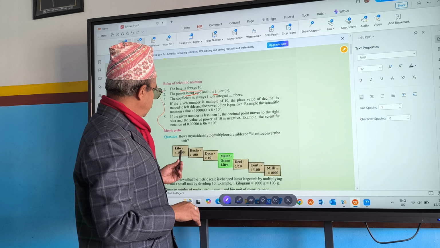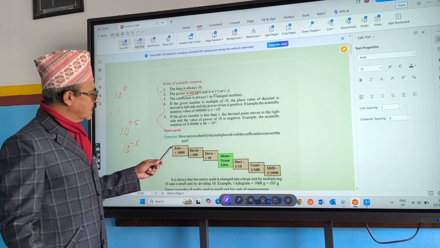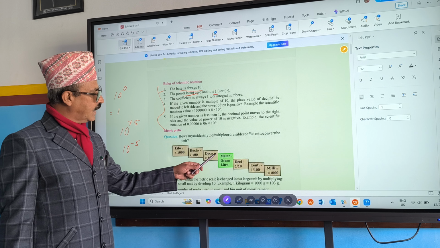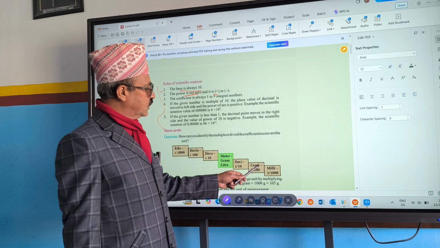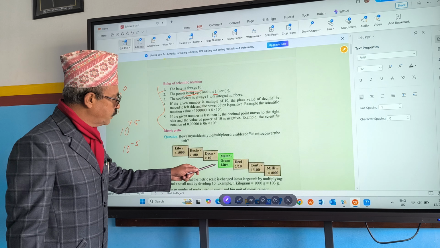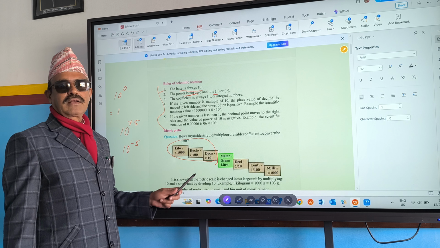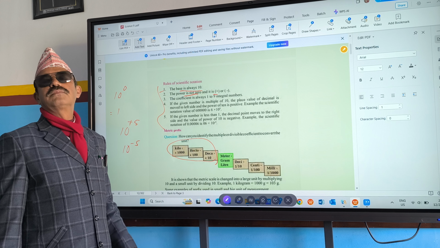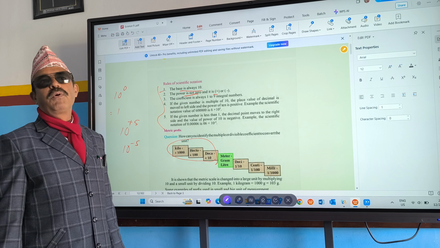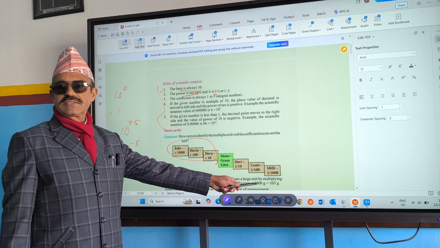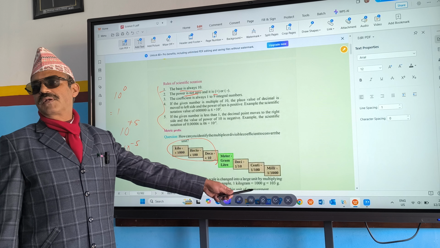These things you have done here. And this, do you know this kilo, hecto, deca, meter, deci, centi, milli? These are bigger than meter, they are... What are they? Multiples. And these smaller are called sub-multiples.